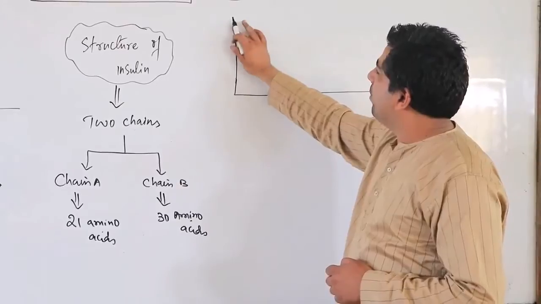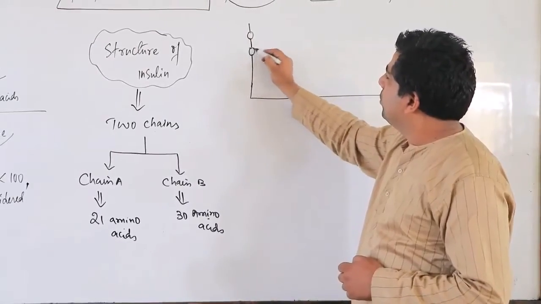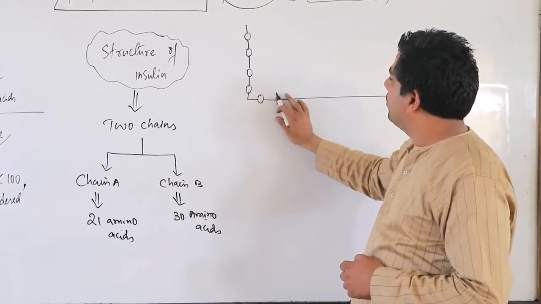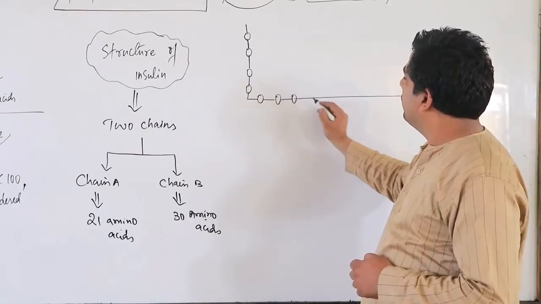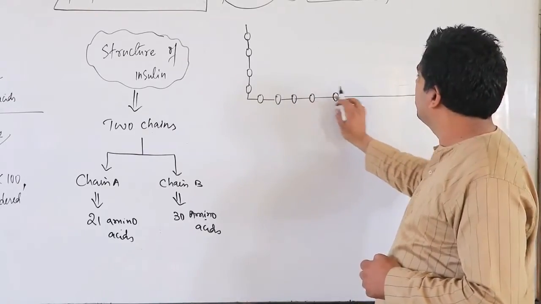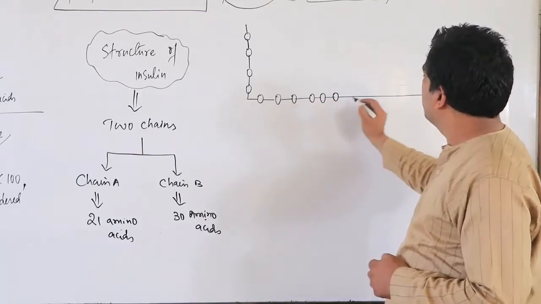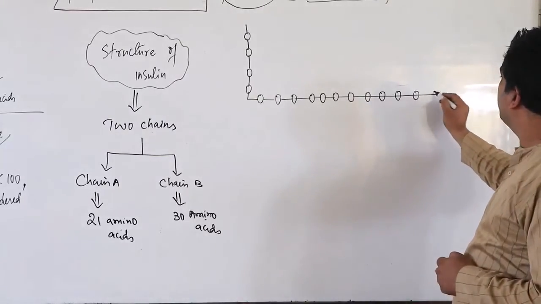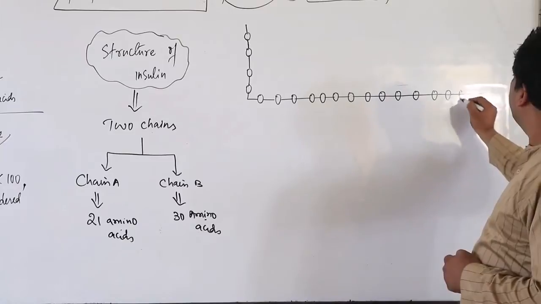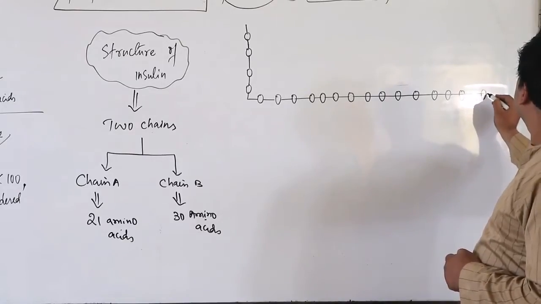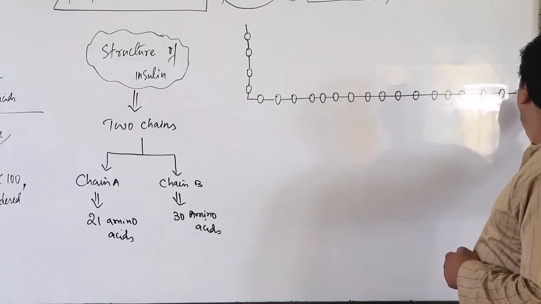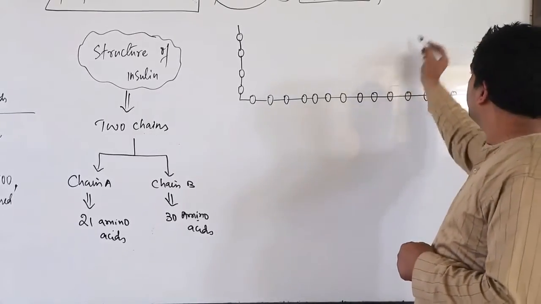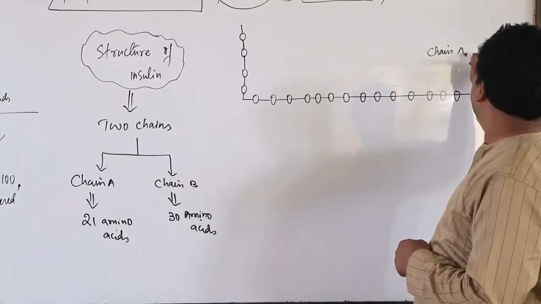Let us consider this as an amino acid here: 1, 2, 3, 4, 5, 6, 7, 8, 9, 10, 11, 12, 13, 14, 15, 16, 17, 18, 19, 20 and 21. So 21 amino acids are here in chain A.